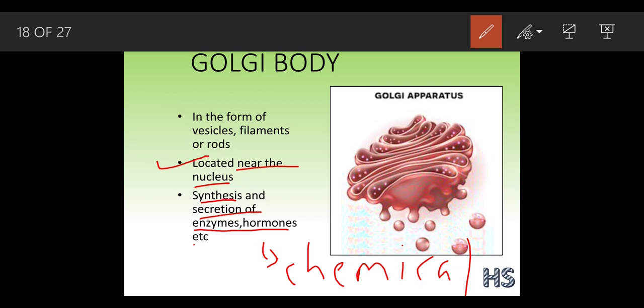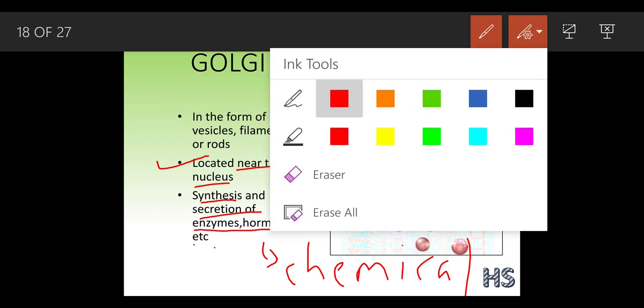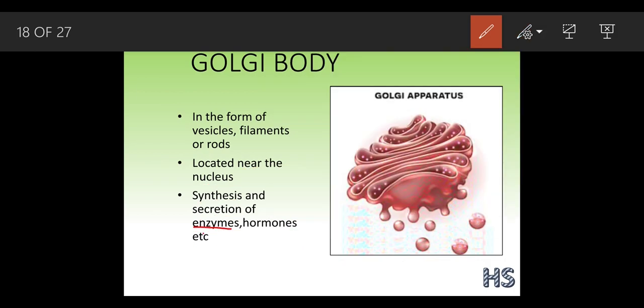And secretion of enzymes means the enzymes are going to be secreted. What are enzymes? These enzymes are biological catalysts, and everybody knows what a catalyst is: a catalyst helps to speed up a reaction. So these are considered to be biological catalysts.